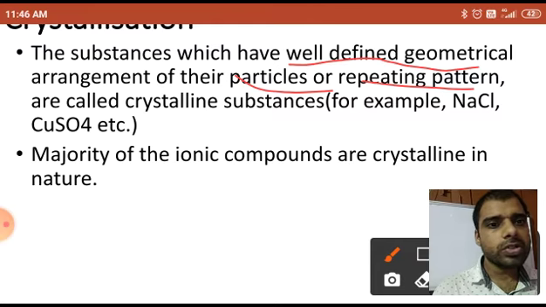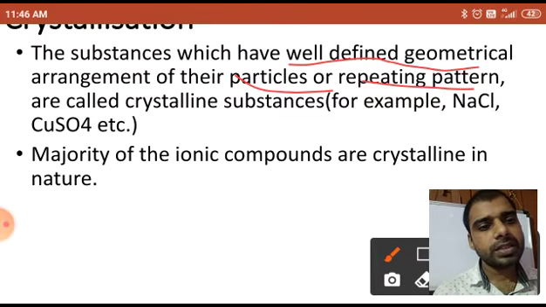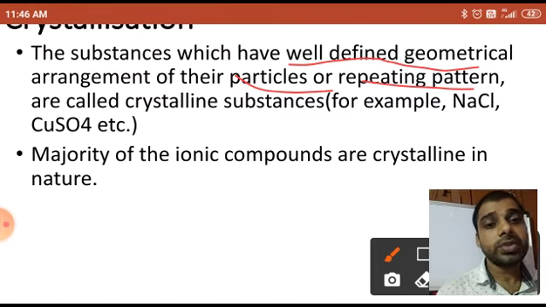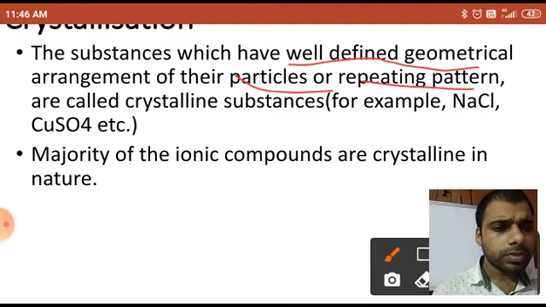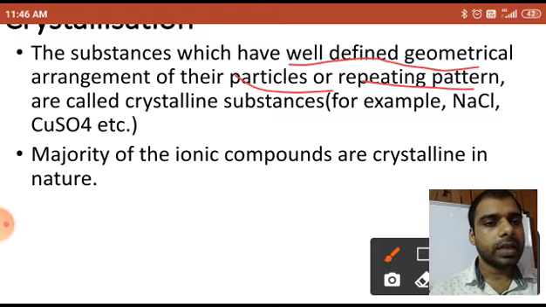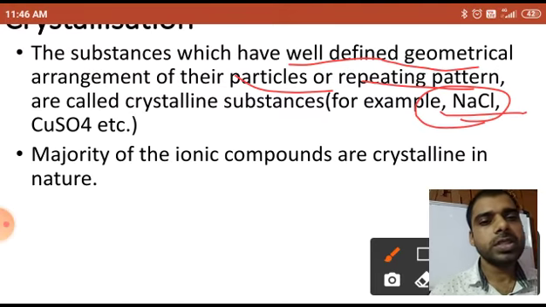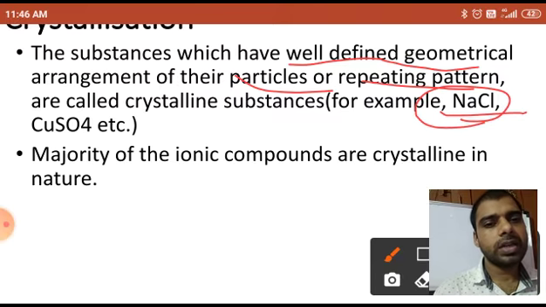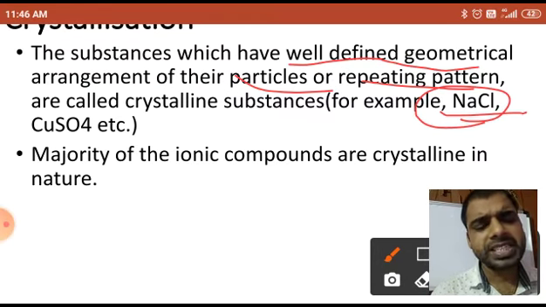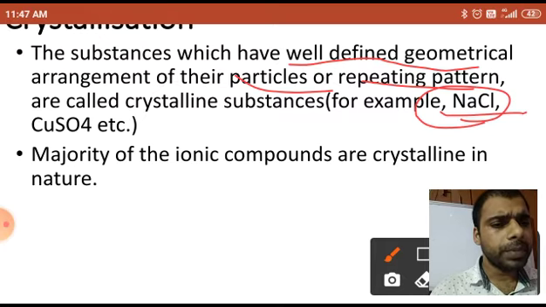Impure salts can be purified by crystallization. This is one example, and we will understand the procedure of how crystallization can be done. Here it is written NaCl, impure salts, and it gives pure NaCl. If a mixture has NaCl, CuSO4, rock salt and various impurities, then we can get the pure crystals of NaCl by this process of crystallization.